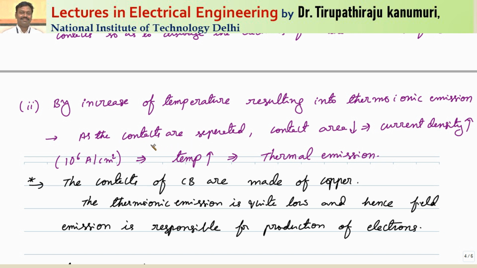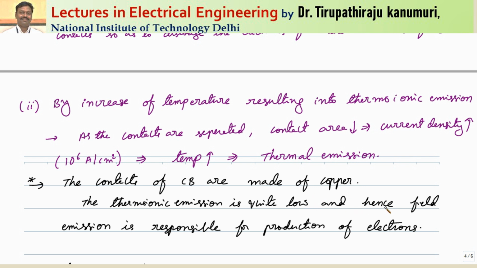To explain this, as the contacts are separated, the contact area will decrease. As the contact area decreases, the current density increases, so automatically the temperature increases, and that leads to thermal emissions. So because of the heat also, emissions happen. But I have told you already that the contacts of the circuit breaker are made up of copper, so the thermionic emission is quite low from copper. This thermionic emission can come from the surrounding material, which gas is there in between, but it cannot be generated by the copper or from the cathode.